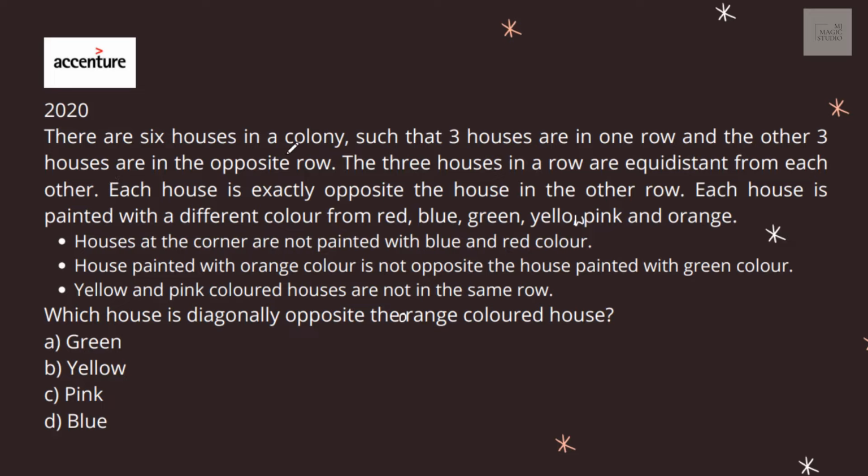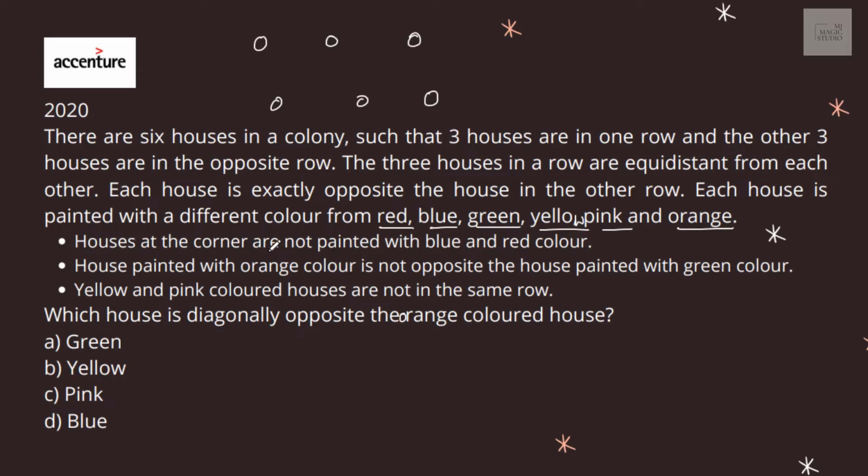There are 6 houses in a colony such that 3 houses are in one row and the other 3 houses are in the opposite row. The 3 houses in a row are equidistant from each other. Each house is exactly opposite the house in the other row. Each house is painted with a different color: red, blue, green, yellow, pink and orange.